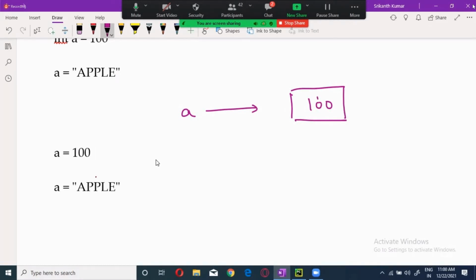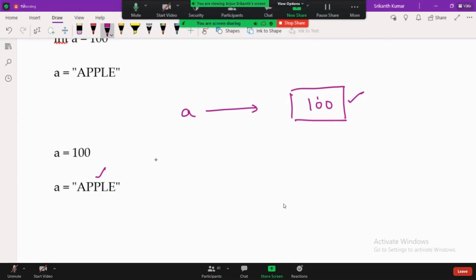When I'm saying this one, usually people will think that this value is changed inside this and apple is coming down over here, right? Yes or no? No, this does not happen over here. What happens is, if I'm giving it 100 like this, this is a permanent one, that is immutable. You can't change it. Once a value occupies memory in Python, that is immutable. You can't change it. Now, how is that happening down there?